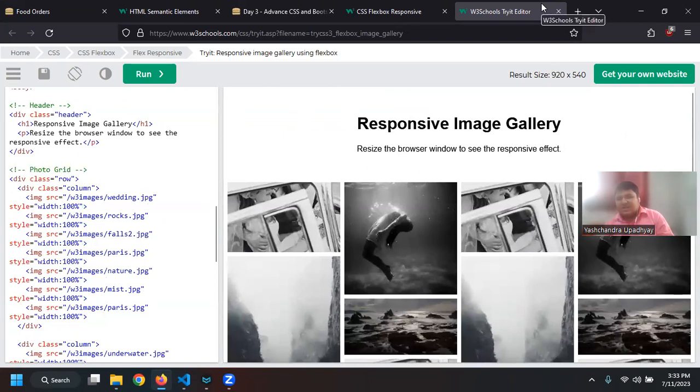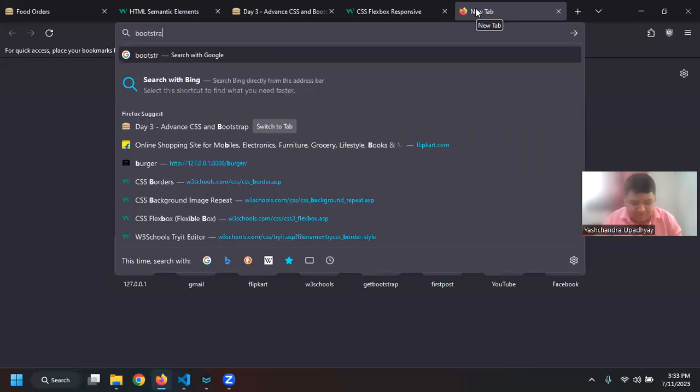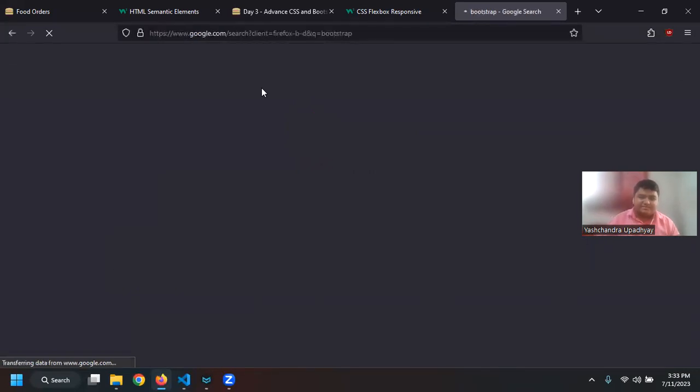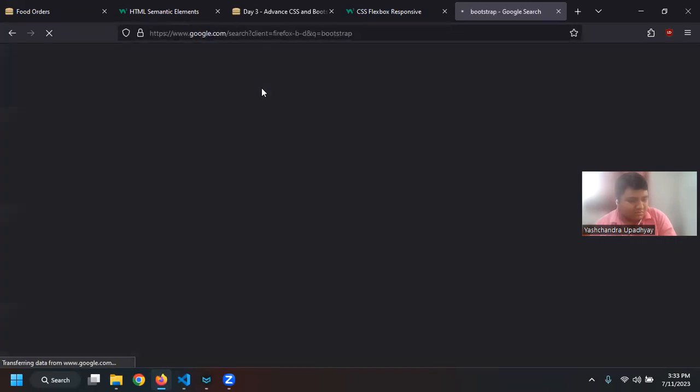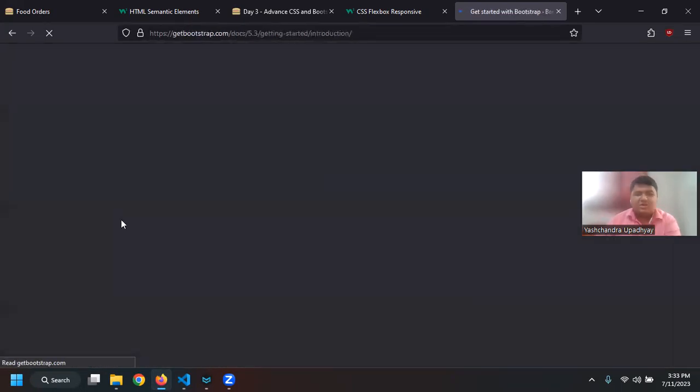Now, using these fundamentals, we have something called Bootstrap. And I have already told you how you can use Bootstrap. You can use the CDN, right? Let me just load Bootstrap for now. Okay, so let's click on Get Bootstrap.